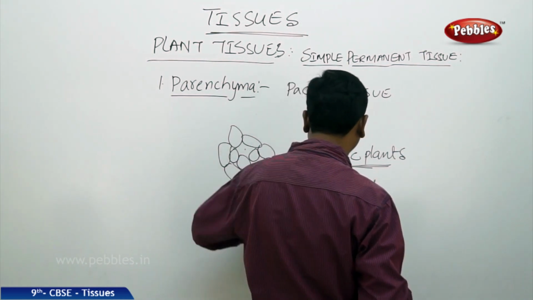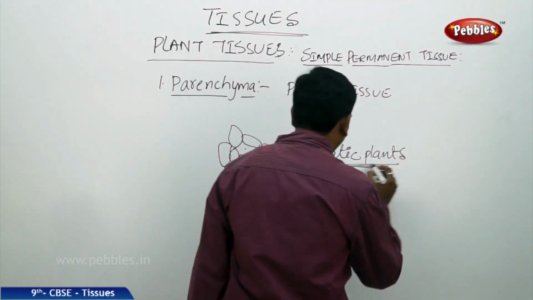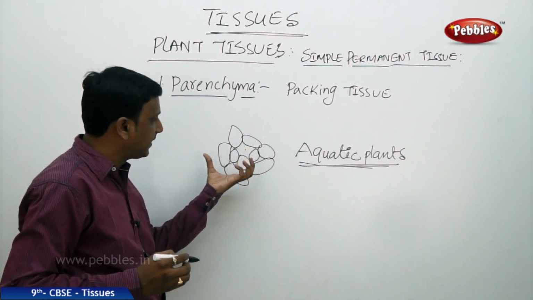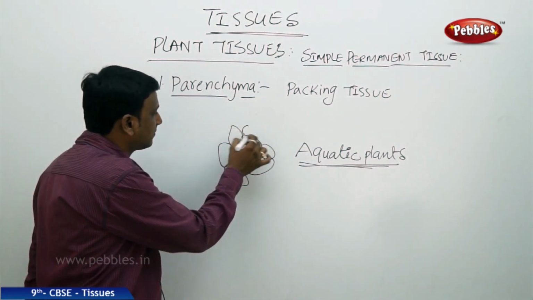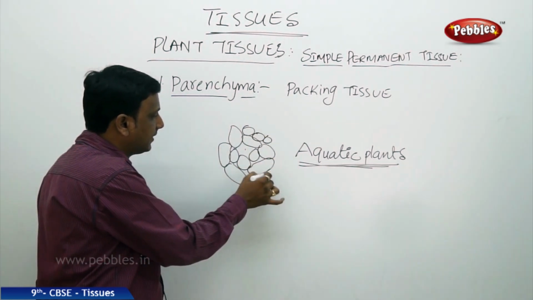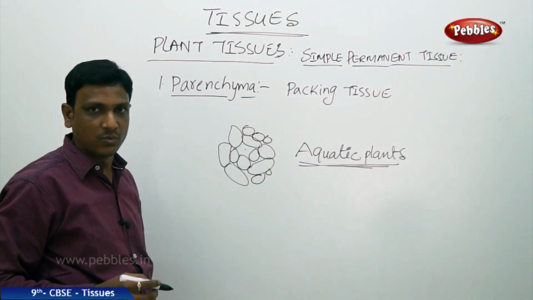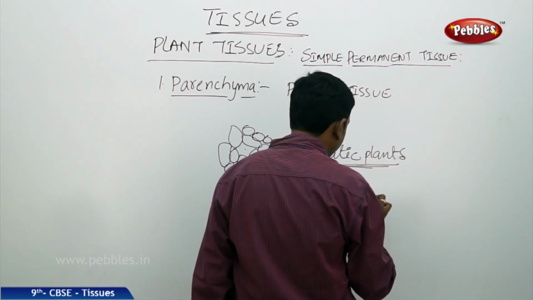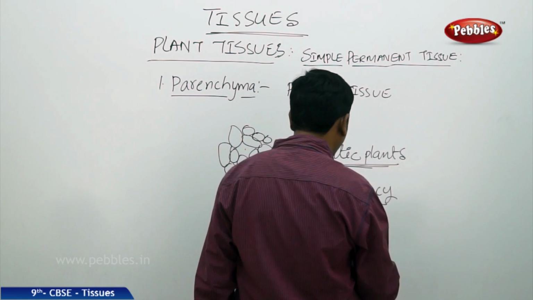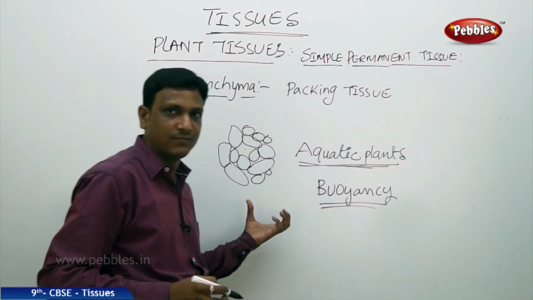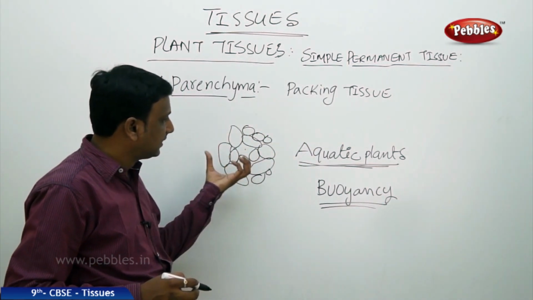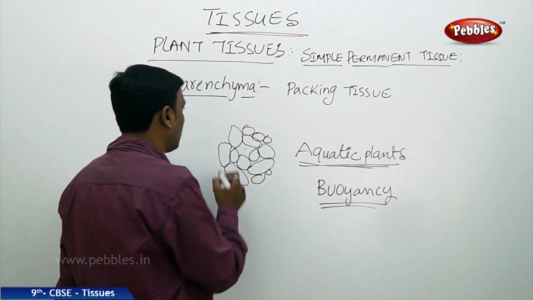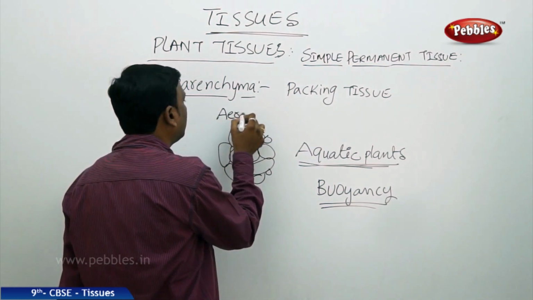Buoyancy. So these air spaces, what are the air spaces that are found in the package of this parenchymatic tissue? They help the aquatic plants to float on water. So they help in that buoyancy, the ability of the plant to float on the water. So this is achieved by this parenchymatic tissue with air spaces, and we call this parenchyma as aerenchyma.